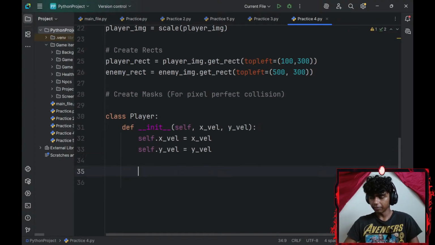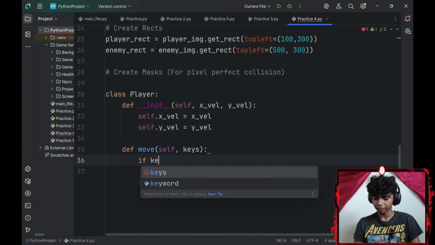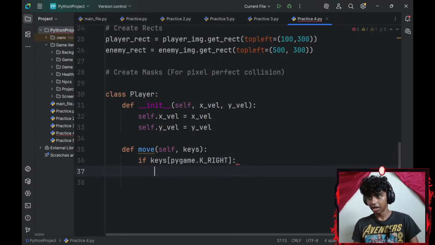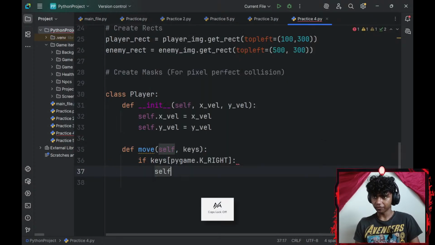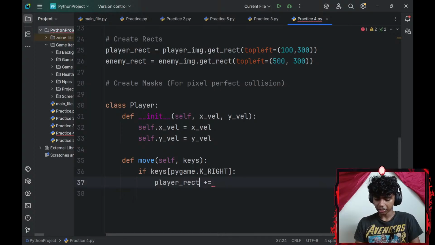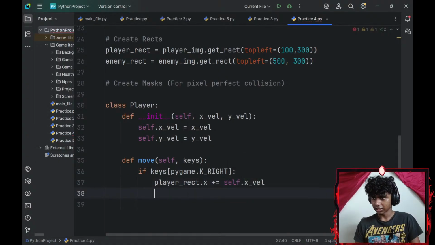Now let me go ahead and define a move function for my player. The move function is going to have one parameter called keys. Then I'll add an if statement. If my keys at index of pygame.K_RIGHT, if my right key is pressed, I will increase my player_rect.x-axis by my self.x-axis velocity.